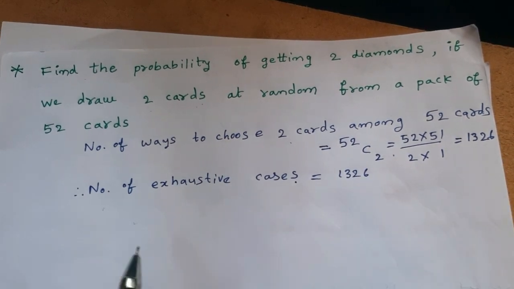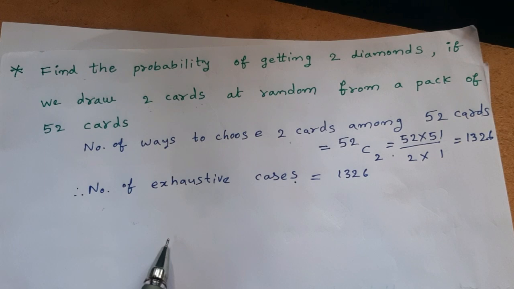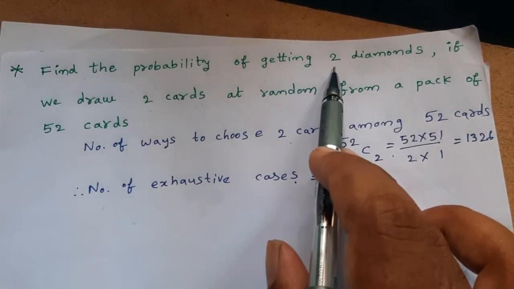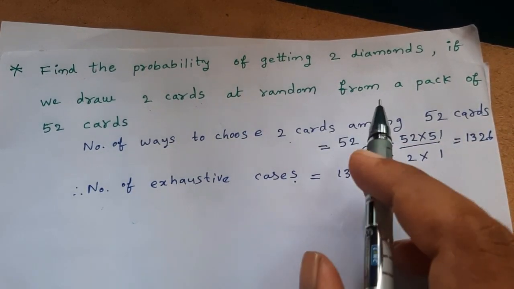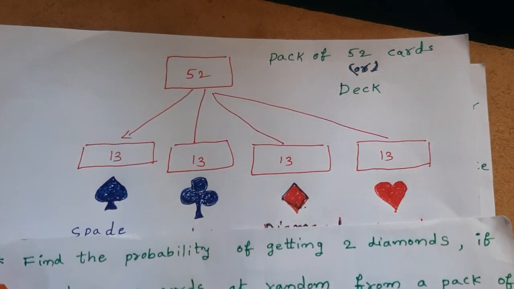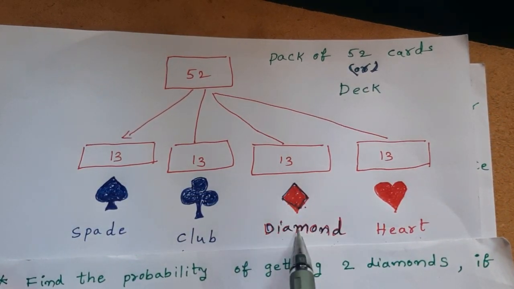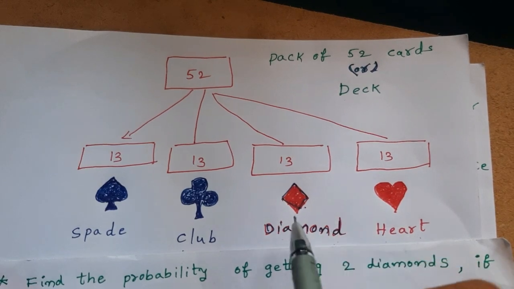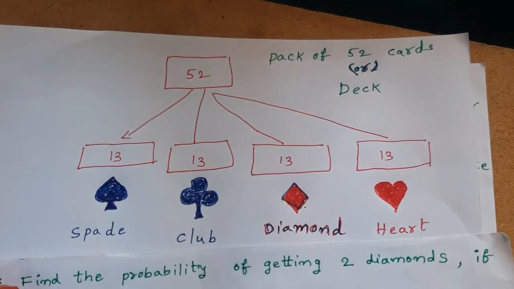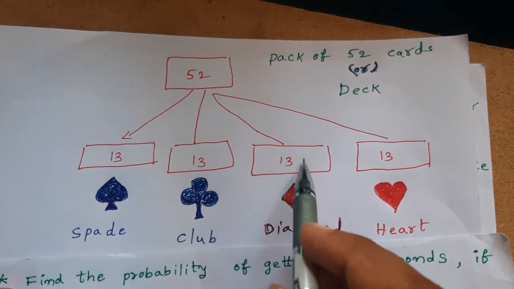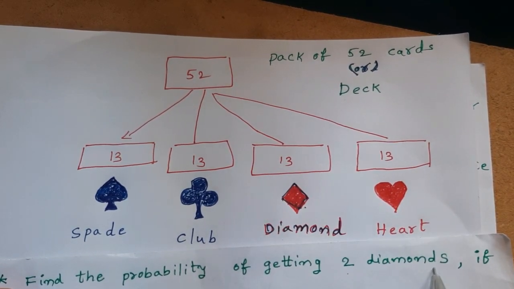Now, we have to find the number of favorable cases. Here, the event is defined as getting 2 diamonds. How many diamonds are there? Already we learned that there are 13 diamonds in the 52 cards. They are in red color, but color is not important in this problem. Number is important. 13 diamonds are there in 52 cards. Among these 13 diamonds, we have to select 2 diamonds.